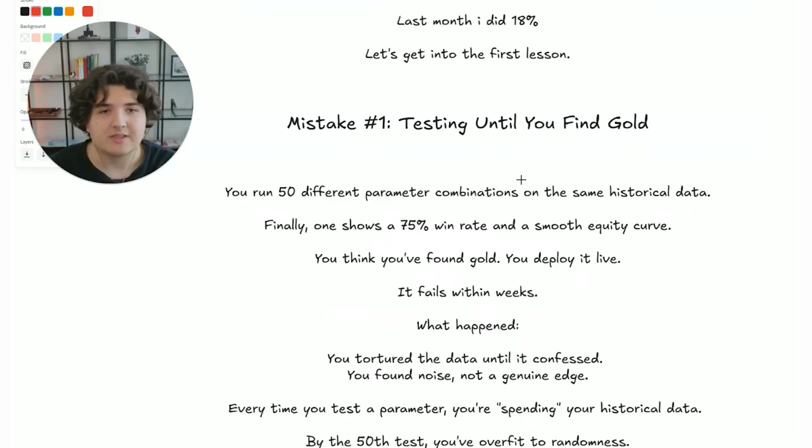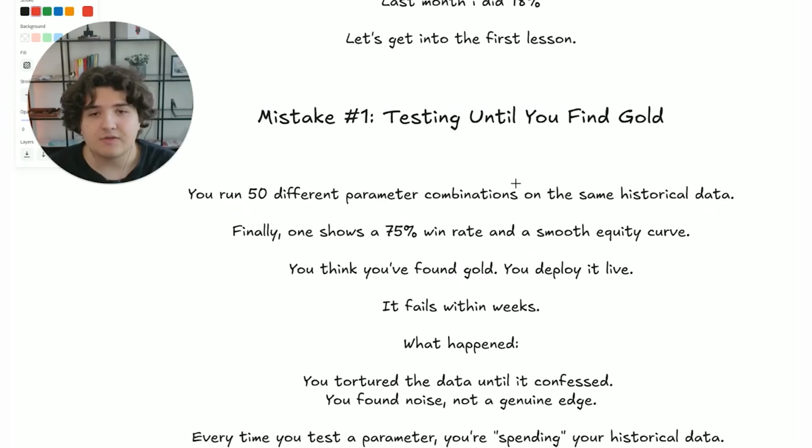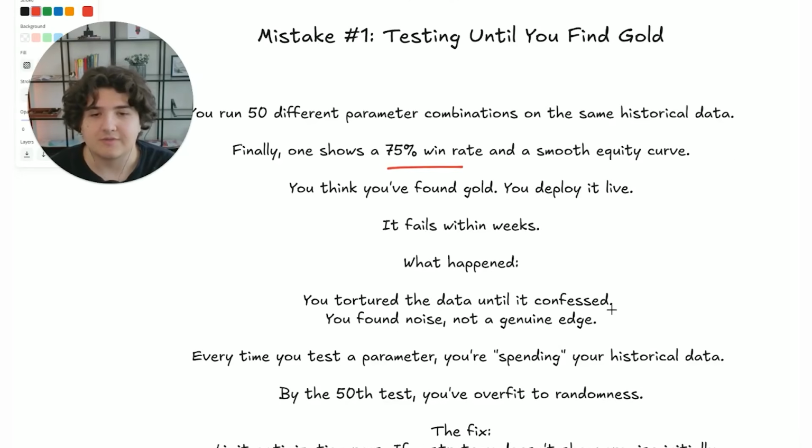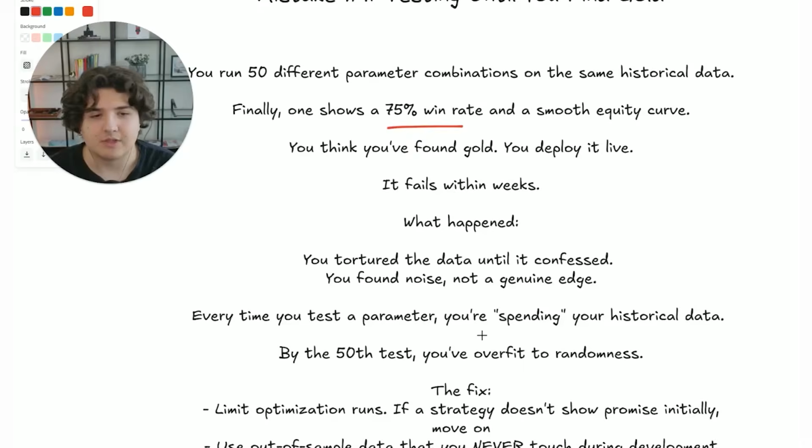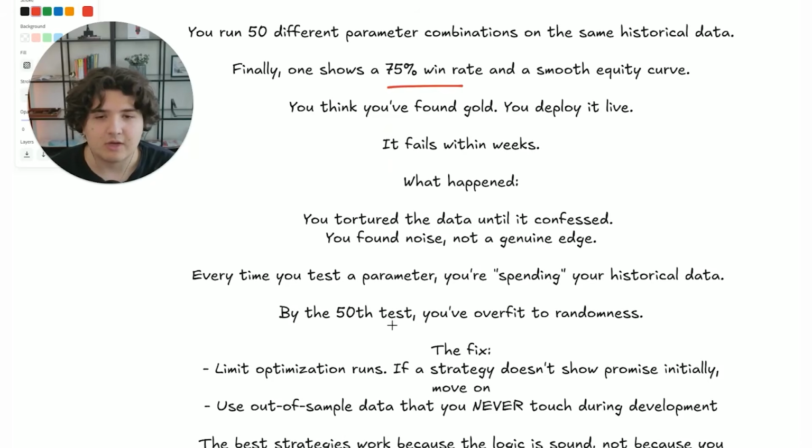First one is testing until you find gold. If you run 50 different parameter combinations on the same historical data, and then finally one shows you a 75% win rate and a smooth equity curve, you're probably thinking you found gold. You get ready to deploy it live, and then it fails within the first couple of weeks. What actually happened here? Well, you tortured the data until it confessed. You found noise and not an actual genuine edge. Every time you test a parameter, you're spending your historical data. By the 50th test, you're overfit to randomness.